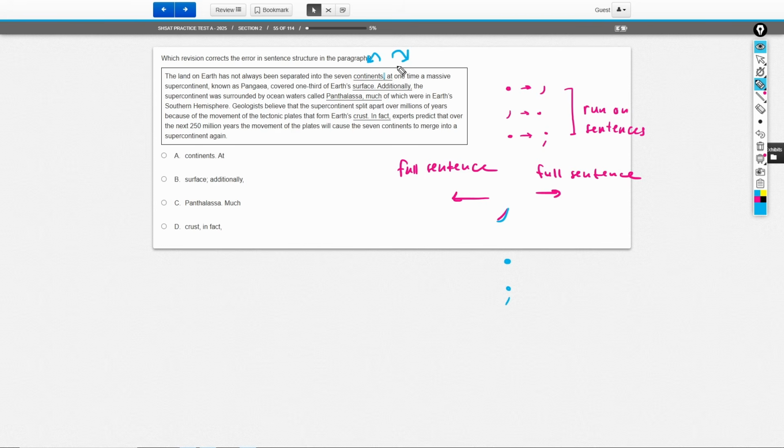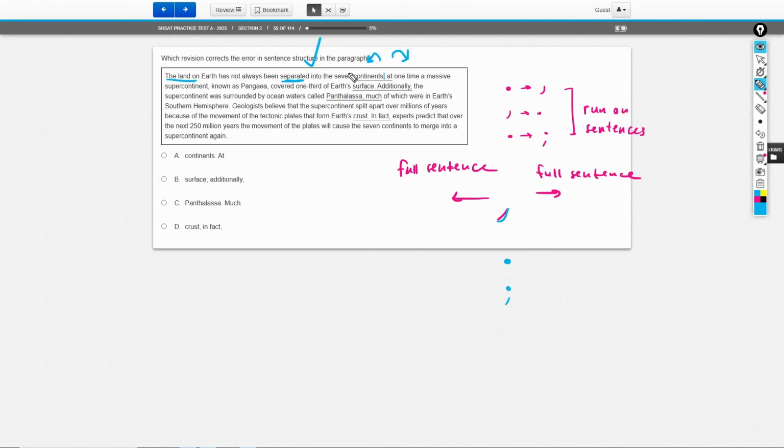In this case, if I came up to my friend and I said, hey, did you know the land on Earth has not always been separated into 7 continents? Will they understand what I'm saying? Absolutely they will, right? I'm saying that at some point on Earth, the land wasn't arranged the way it is right now. So this is a complete sentence. Yes, we have a subject, a verb, and an object, right? We're talking about the land on Earth, how it hasn't been separated, that's my verb, and it has not been separated into continents, that's my object, okay?